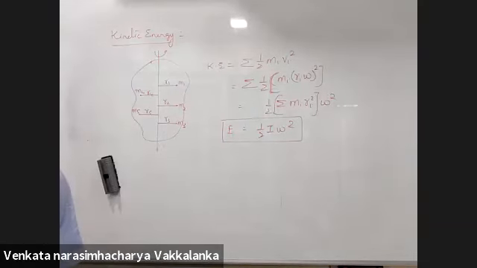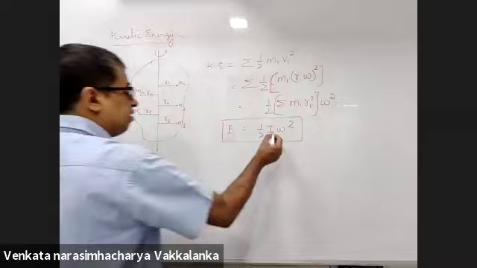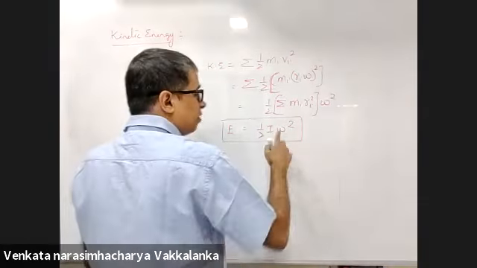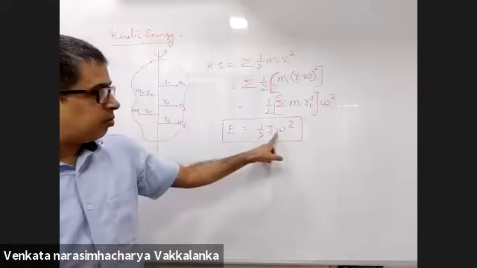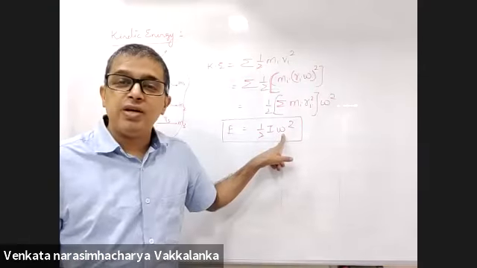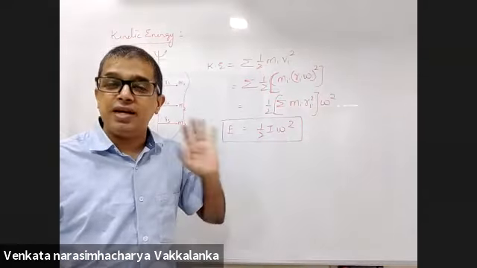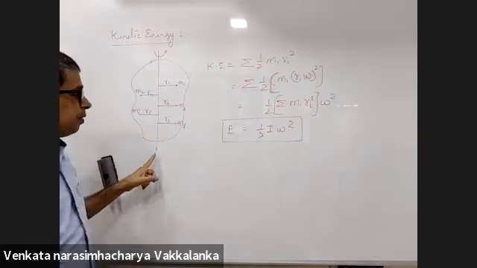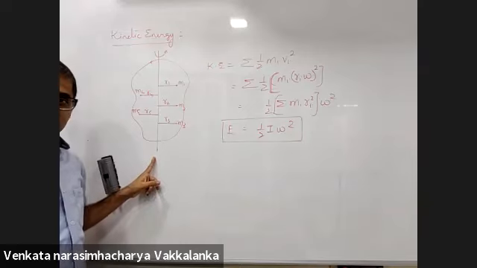Are you trying to tell me that if there is a body which is subjected to pure rotation, its kinetic energy will be half I omega square? Yeah. You can always compare it with half m v square. Mass is replaced with moment of inertia, linear velocity replaced with angular velocity. But this is when the body is subjected to pure rotation about this axis.